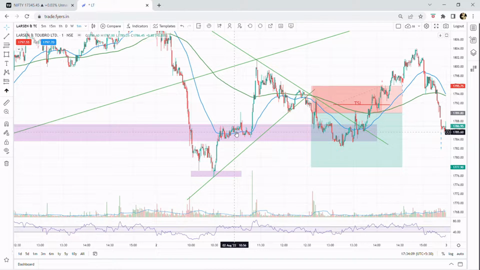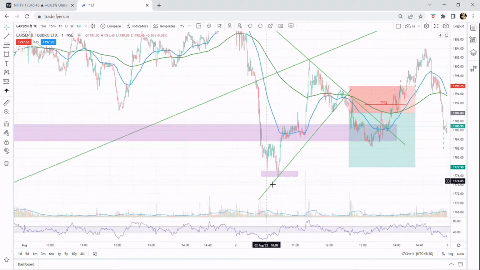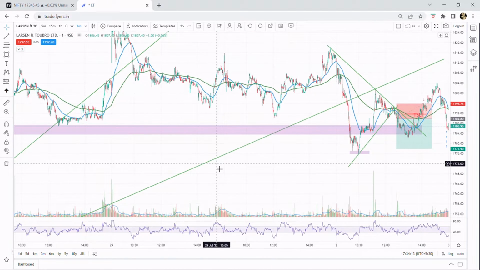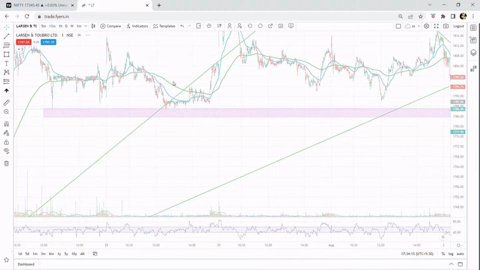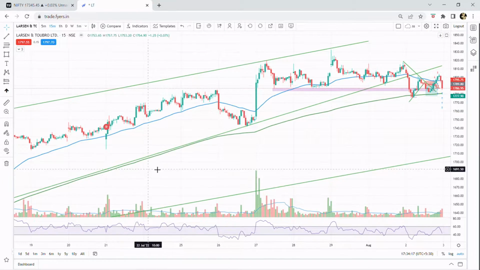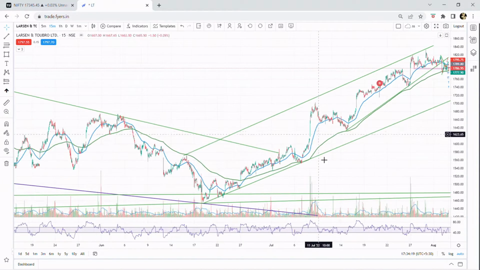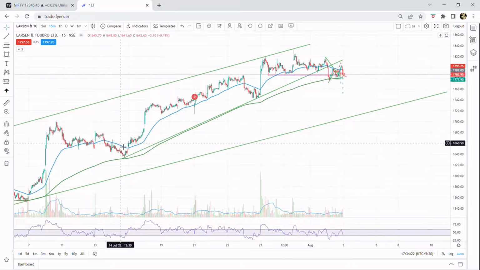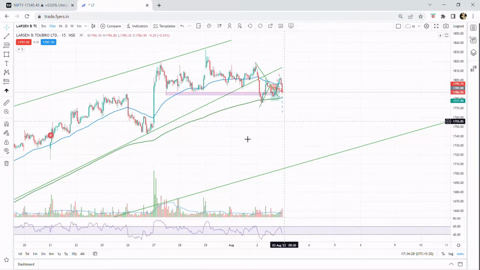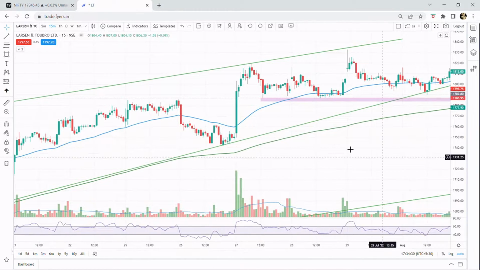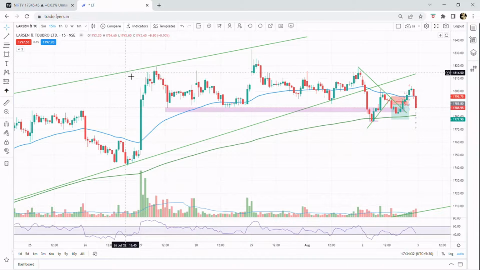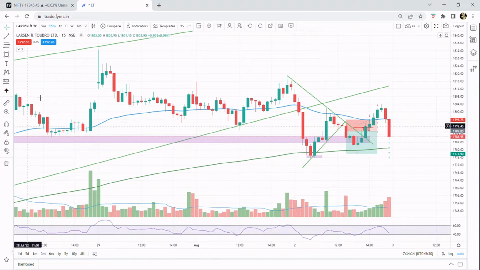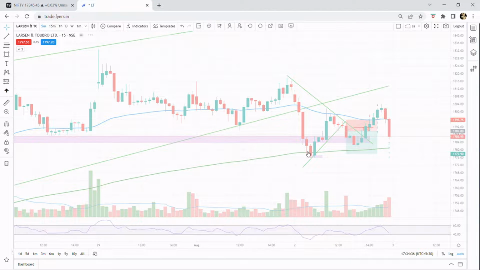Today I traded in LNT. I shorted this stock. The reason to short this stock was that on 15 minutes it was trading in this big channel pattern. Also it was near this small channel pattern forming near the resistance of this channel, and also you can see there was no new high formed. So I was waiting for this channel to be crossed.